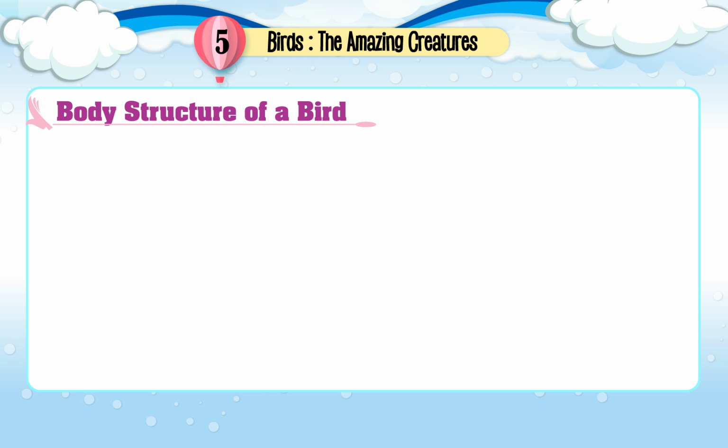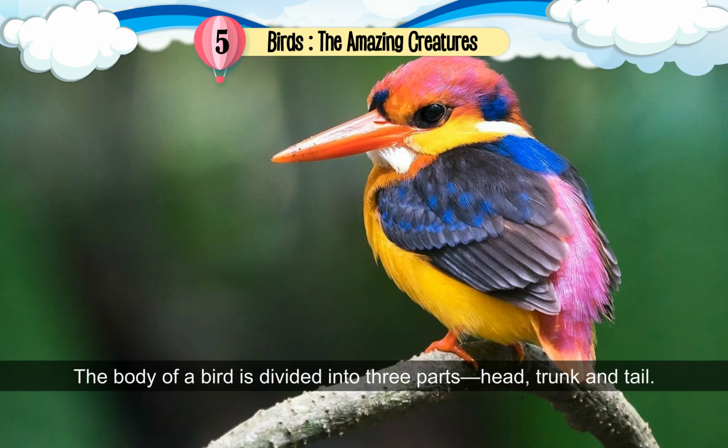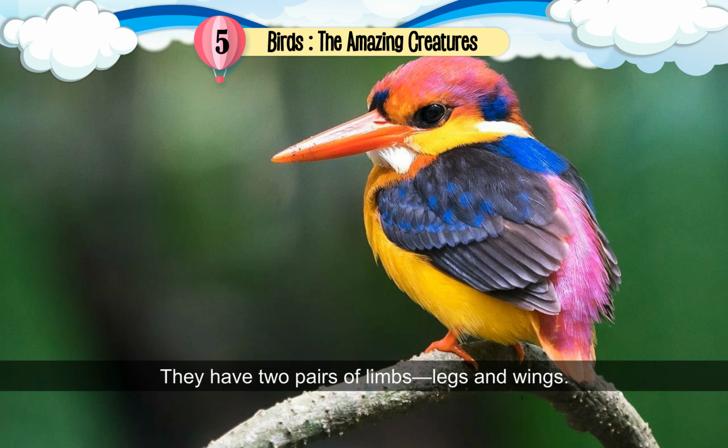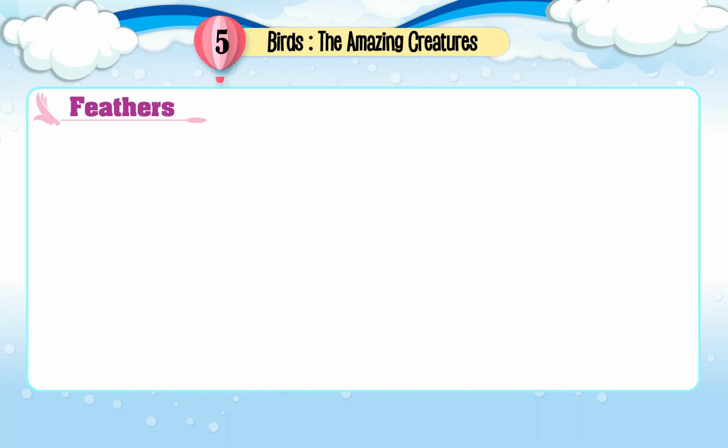Body structure of a bird. The body of a bird is divided into three parts: head, trunk, and tail. They have two pairs of limbs, legs, and wings. Birds have a beak instead of mouth parts.